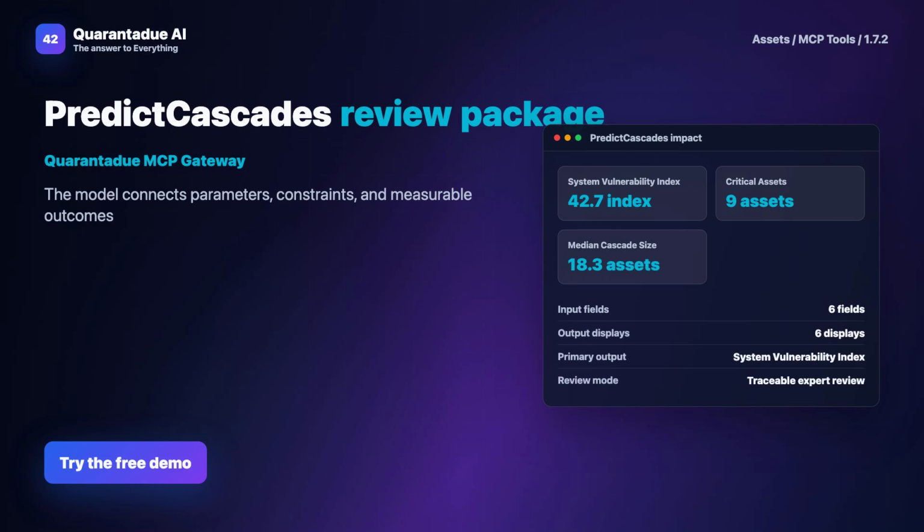The value of Predict Cascades is not just automation. It is a controlled way to turn repeated assets work into a documented business process with clear inputs, transparent logic, and reusable outputs.